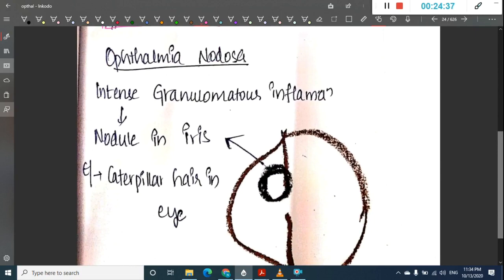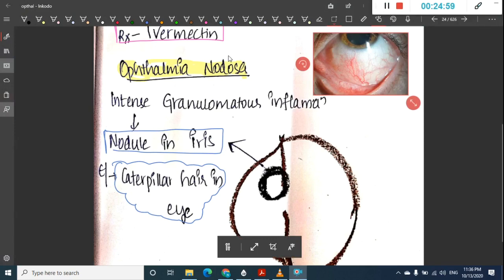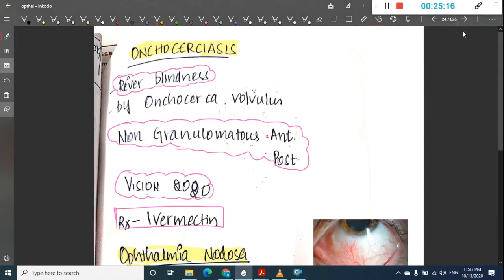Then we have something called ophthalmia nodosum. What is this ophthalmia nodosum? This is an intense granulomatous inflammation, and here you see a nodule in the iris. Why is ophthalmia nodosum seen? It is because of caterpillar hair. Whenever caterpillar hair goes into the eyes, we have ophthalmia nodosa occurring. So this is the picture of ophthalmia nodosum, where you can see these nodule-like structures. Sorry, actually the nodule should be in the iris, but I could not find the picture.